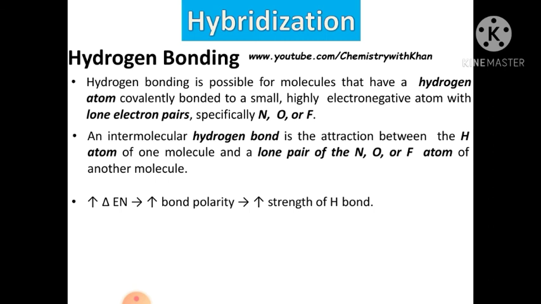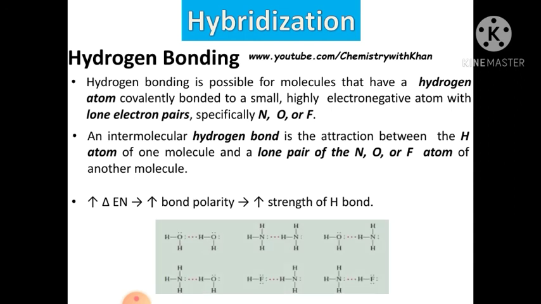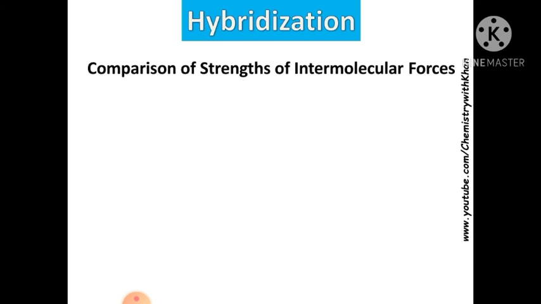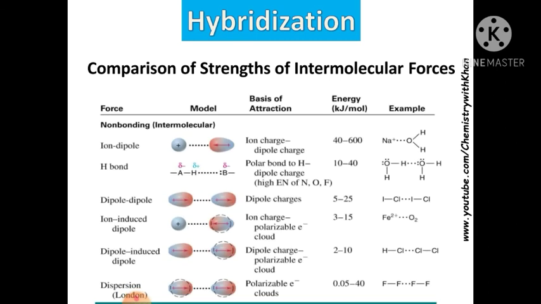And this is the structure. You can see that one water molecule is attracting the hydrogen of the next one, one ammonia is attracting the hydrogen of the next one, and between water and ammonia there is also hydrogen bonding. Now, comparison between the strength of intermolecular forces. Look at this. Force, model, basis of attraction, energy in kilojoules per mole, and example.